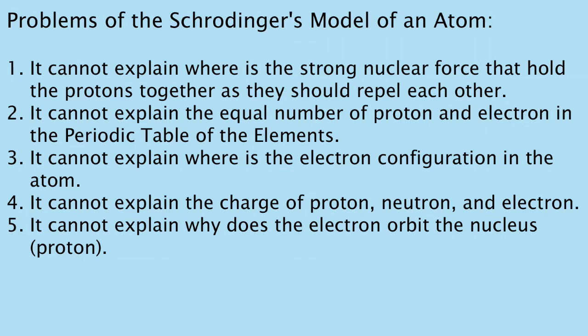Problems of the Schrödinger's model of an atom. One, it cannot explain where the strong nuclear force is that holds the protons together, as they should repel each other. Two, it cannot explain the equal number of protons and electrons in the periodic table of the elements. Three, it cannot explain where the electron configuration is in the atom. Four, it cannot explain the charge of the proton, neutron, and electron. Five, it cannot explain why the electron orbits the nucleus, the proton.